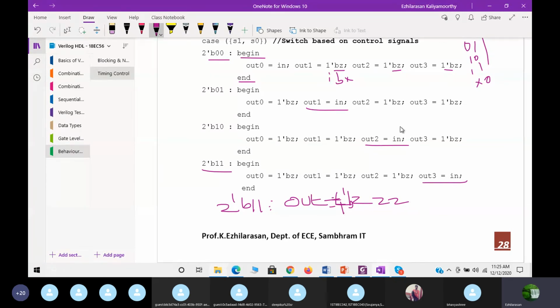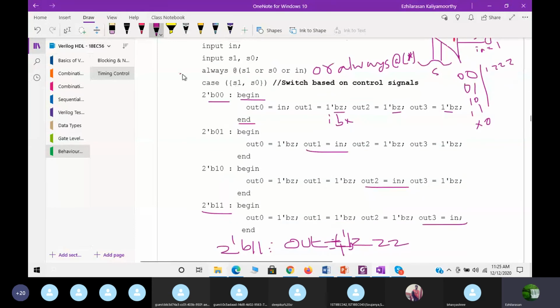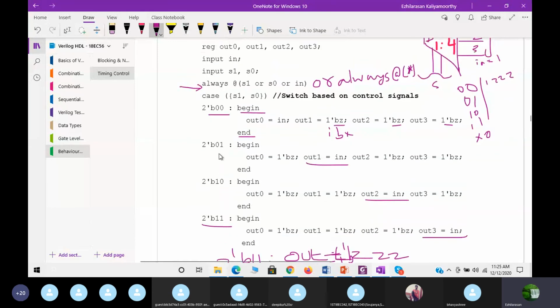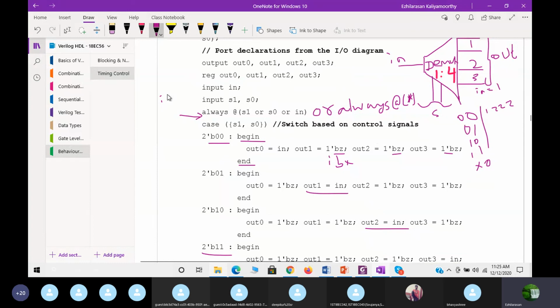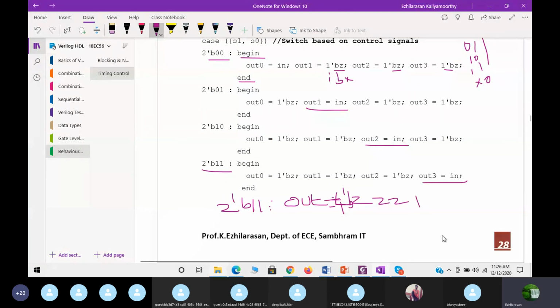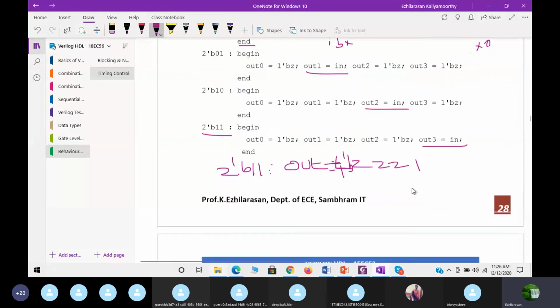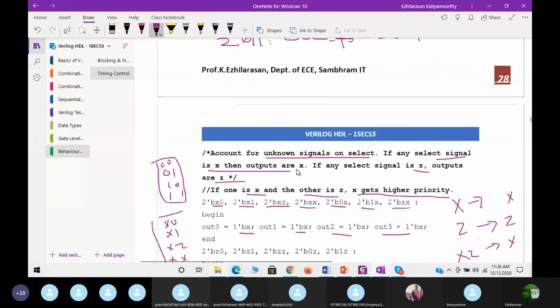You may wonder what the value is, maybe in is equal to 1. You can add one statement after the always begin: if in is equal to 1, then I'll get z1, else it will be z all or x, it is left to you. You have to frame the truth table first, then write.